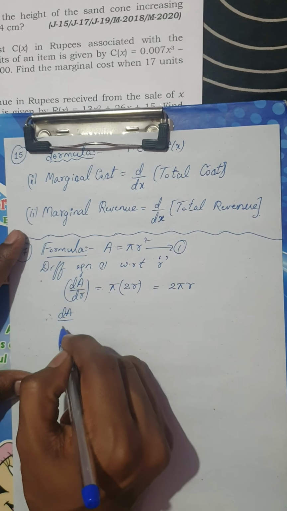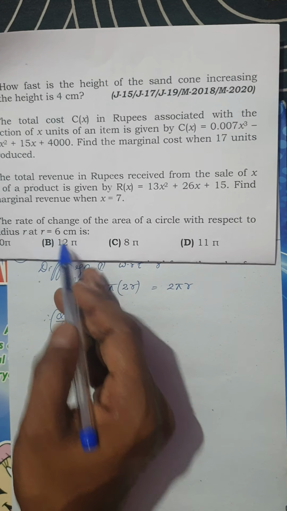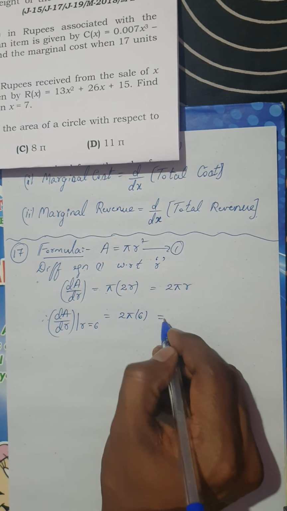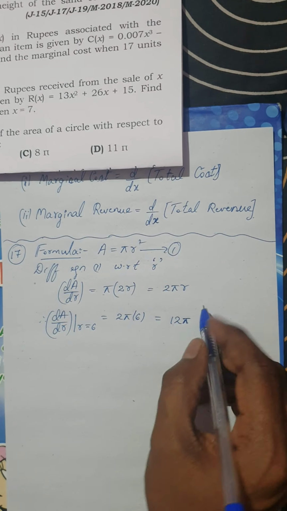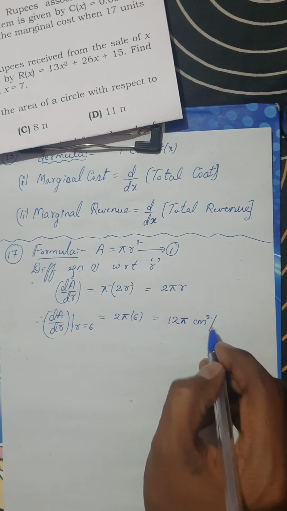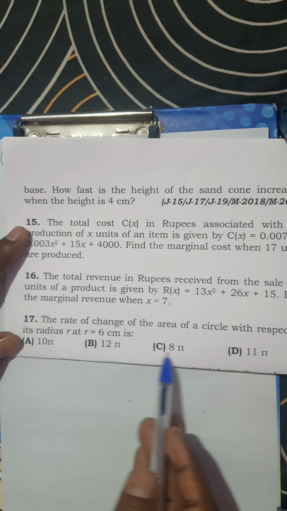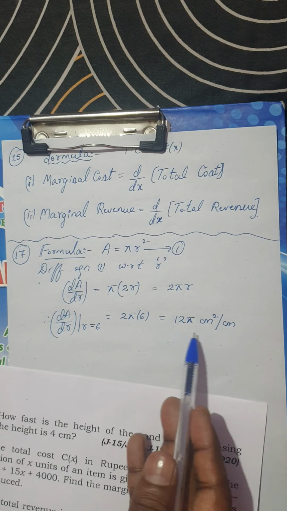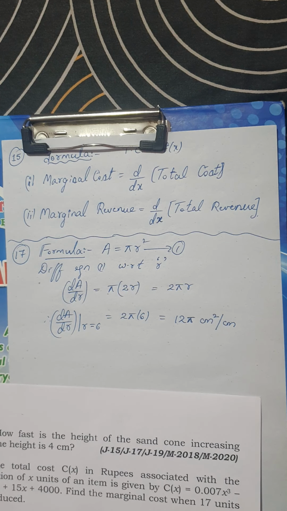Therefore, dA by dr, when r is equal to 6 centimeter. So put r is equal to 6, see what happens. So it is 2 pi into 6, which is nothing but 6 twos are 12 pi. The unit of area is centimeter square, and here the radius is given in centimeters, so centimeter square per centimeter. You can see the options given are 10 pi, 12 pi, 8 pi and 11 pi. The right answer here would be 12 pi. Is it clear? Is it fine? Right, hope you have understood it very clearly.